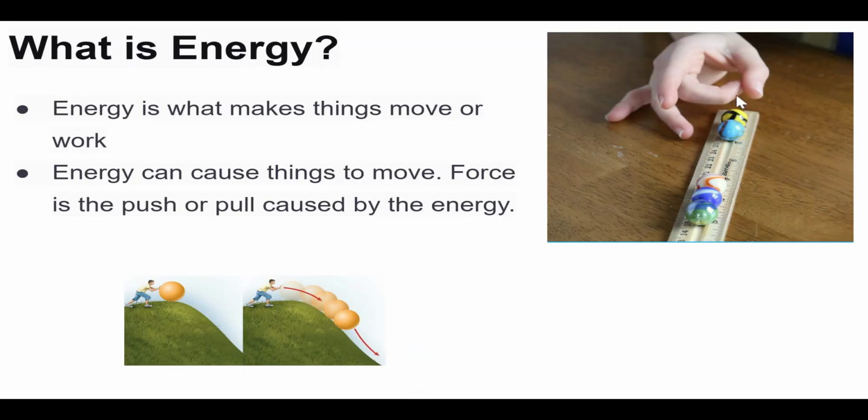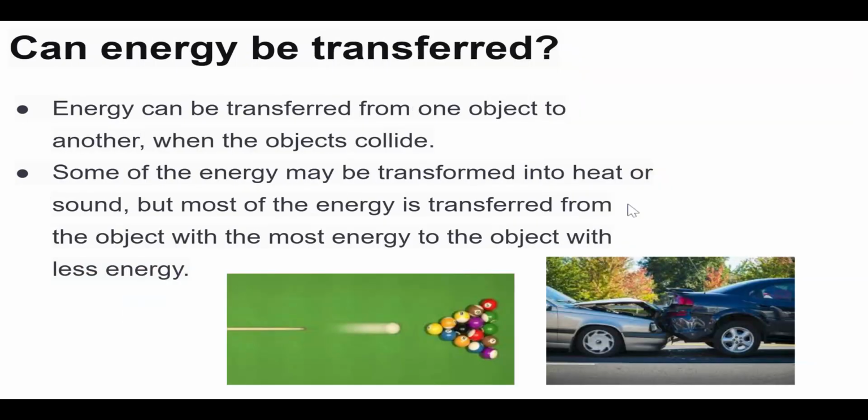And then right here, we have someone flicking one marble and it's going to hit another one. So the energy is going to transfer, and then it's going to go down here and we're going to see the energy transfer from one marble to another. So can energy be transferred? Well, of course, we've already talked about it. So yes, energy can be transferred from one object to another when objects collide. Some of the energy may be transferred into heat or sound, but most of the energy is transferred from the object with the most energy to the object with the least energy.